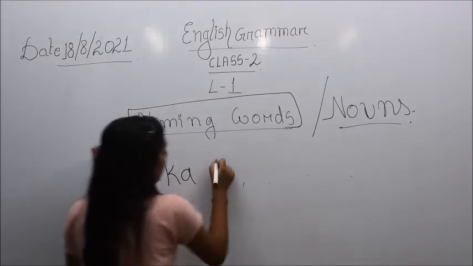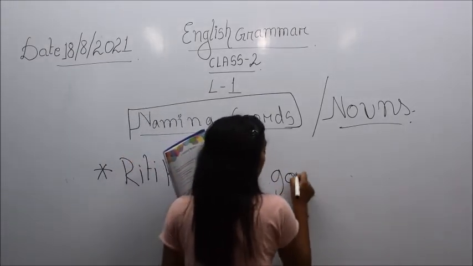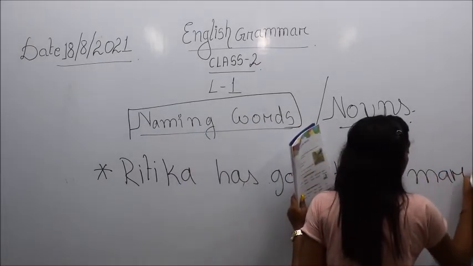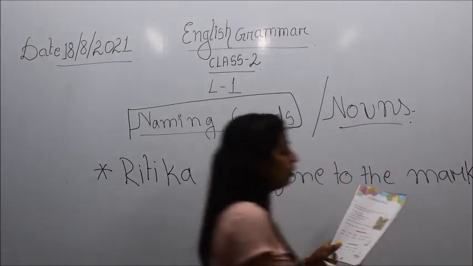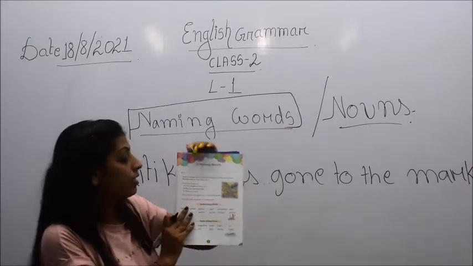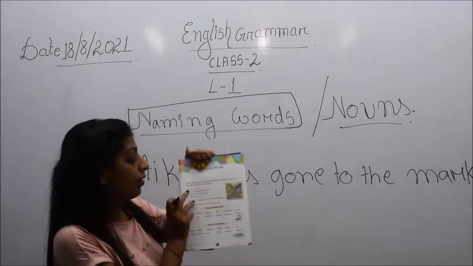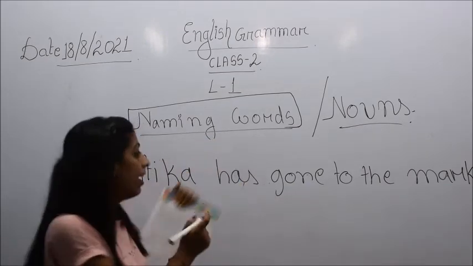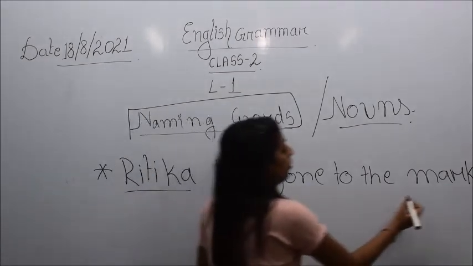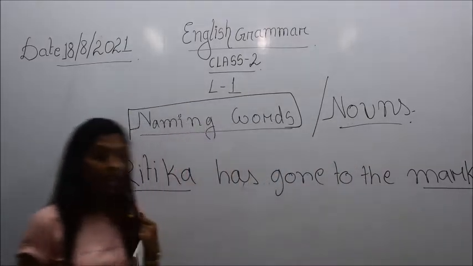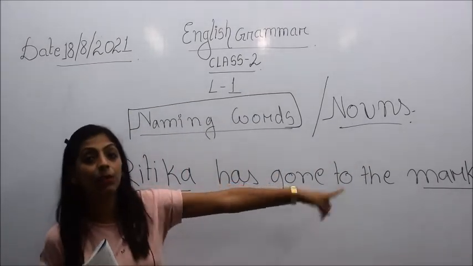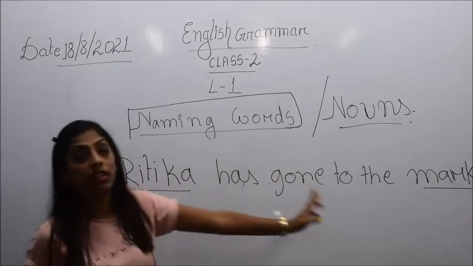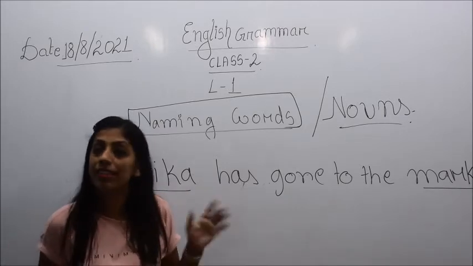Ritika has gone to the market, okay. So children, here in your book, an example has been given that Ritika has gone to the market, and the words Ritika and market have been written in blue color. Why do you think that Ritika and market have been written in blue color? Because these two words signify nouns.